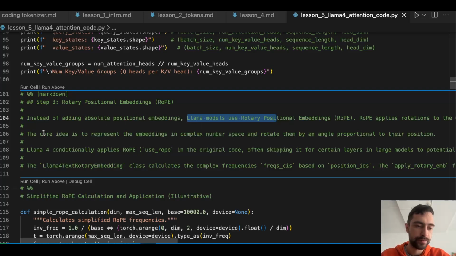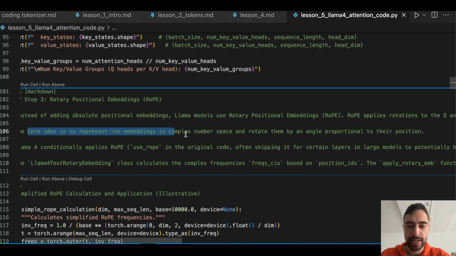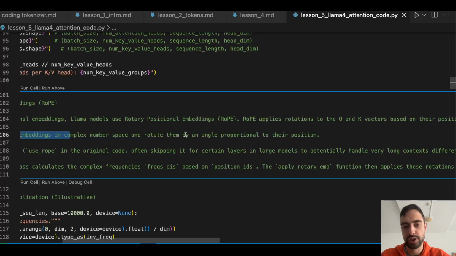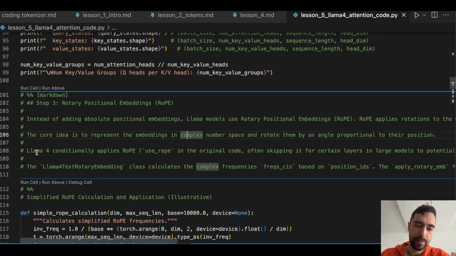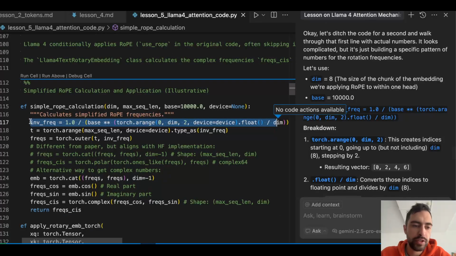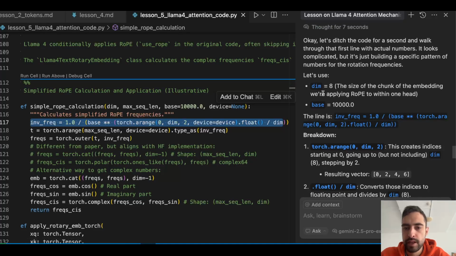The core idea is to represent the embeddings in complex number space and rotate them by an angle proportional to their position. Actually, I explained this, so maybe I don't need to read this now. In order to explain how we calculate these inverse frequencies, let's say the dimension of the vector is 8 and the base is 10,000.